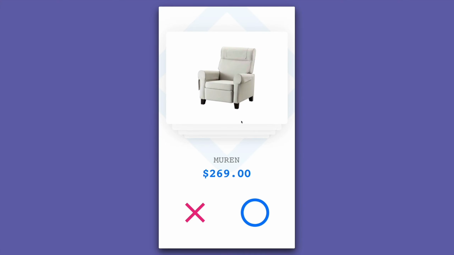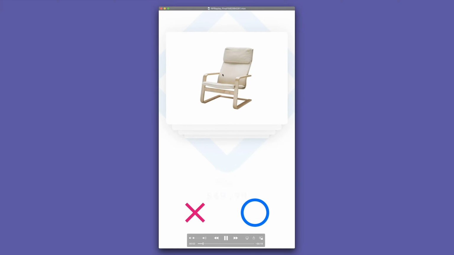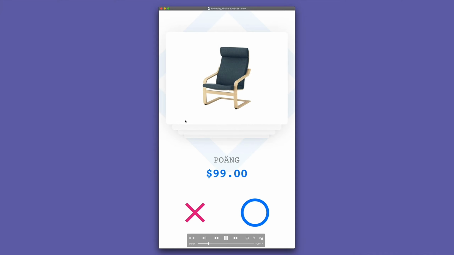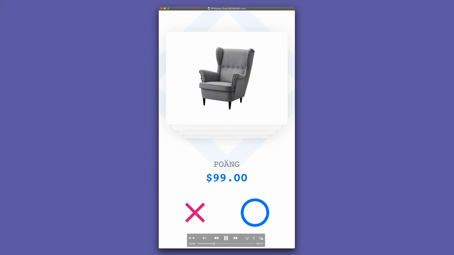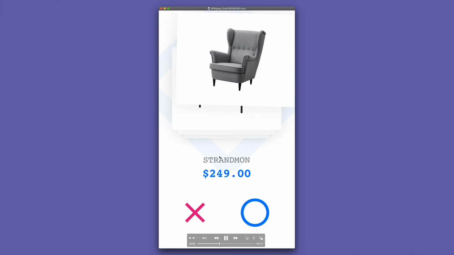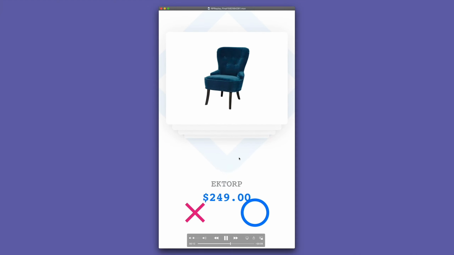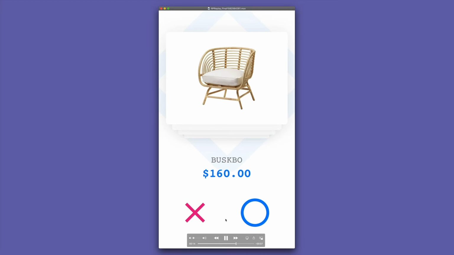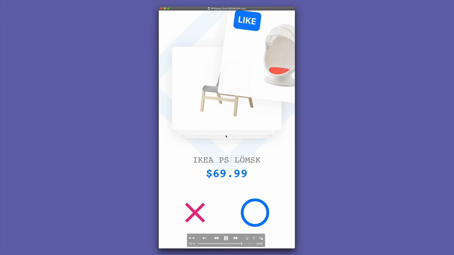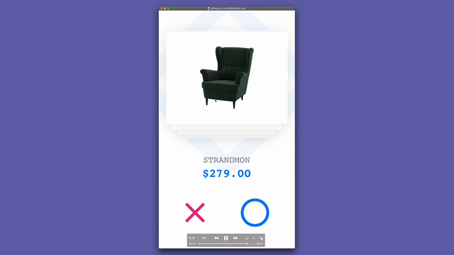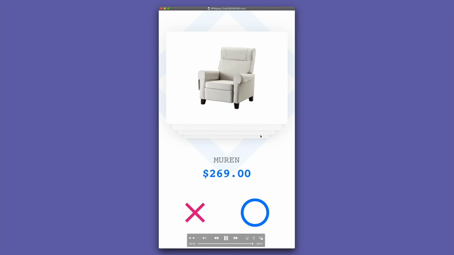Hey developers, in this lesson we will create a Tinder-like application for furniture in React Native. This is the final output of this lesson. We will have a stack of cards that you can swipe left or right, and we will also display the title and the price of each item, and two buttons at the bottom that will trigger the imperative methods to either swipe left or right.